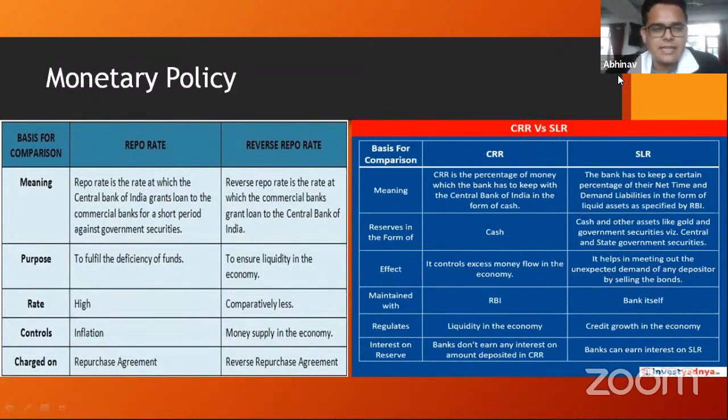So the first thing is the repo rate. Okay. So repo rate basically means the rate at which the Reserve Bank of India gives a loan to other banks in India. Okay.